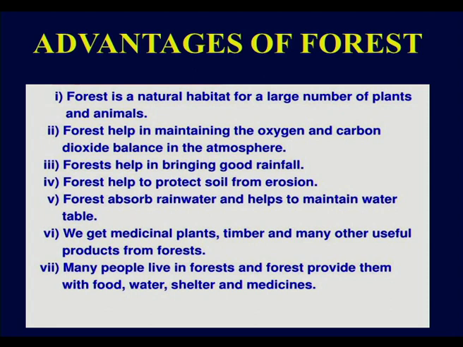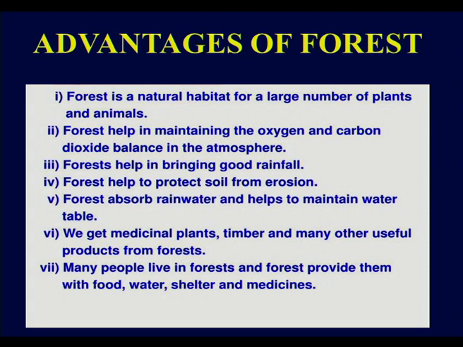Next, forests absorb rainwater and help to maintain the water table. What is meant by water table? The uppermost level of the water present in the soil is called the water table, and it is maintained with the help of rainfall. The rainwater is absorbed by the plants present in the forest, and they help in maintaining this water table.